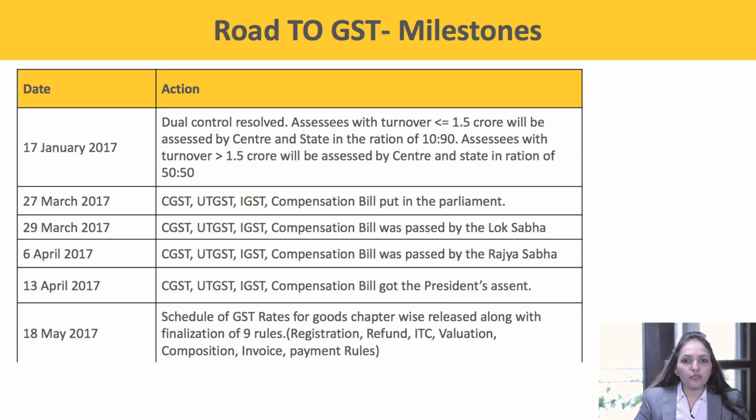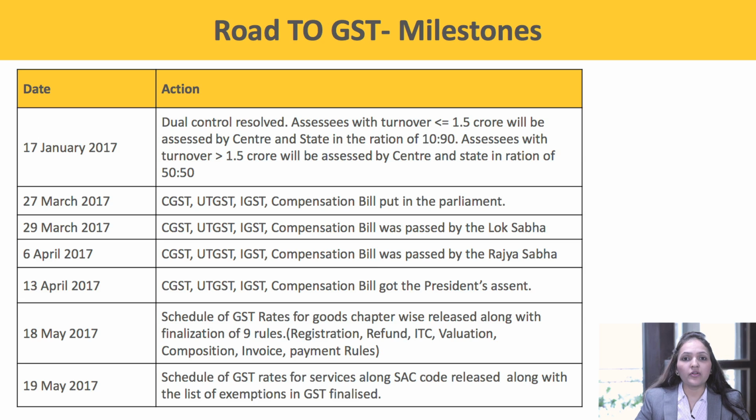Then on 18th of May 2017, the schedule of GST rates for goods, chapter wise, was released along with the finalization of 9 rules: registration, refund, ITC, valuation, composition, invoice, payment rules. Then on 19th of May 2017, the schedule of GST rates for services along with SAC codes was released, and the list of exemptions in GST got finalized. So look at the pace the government is moving.